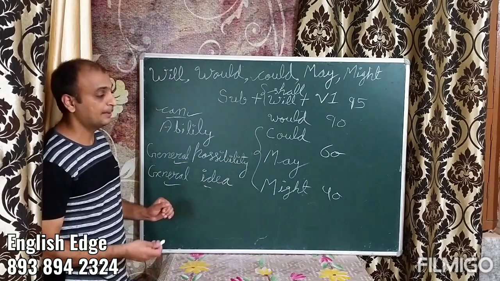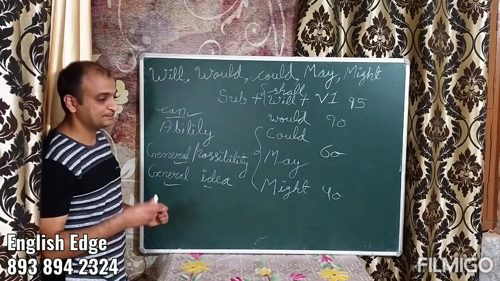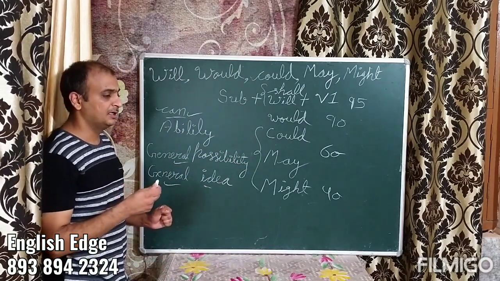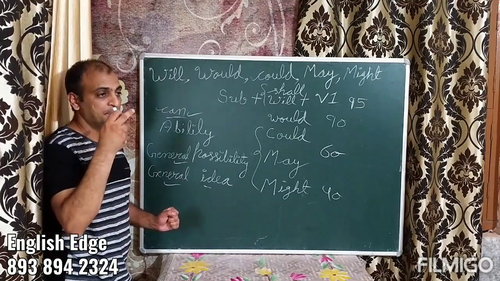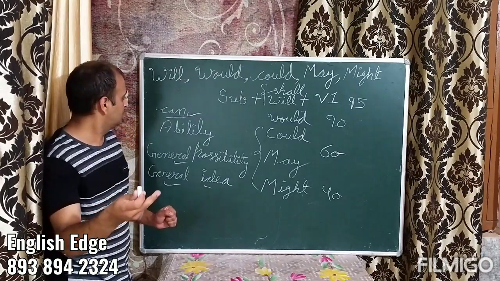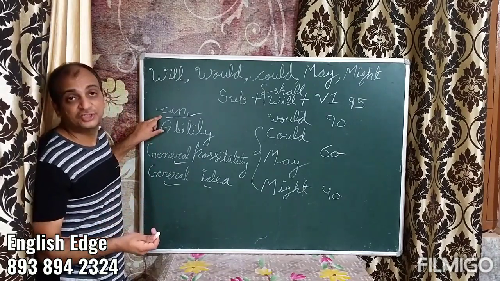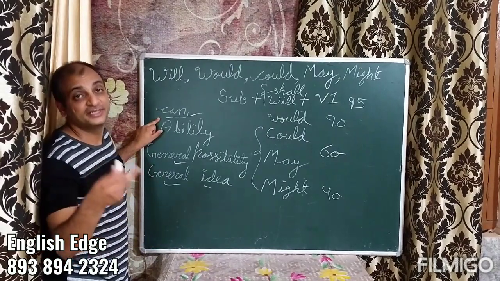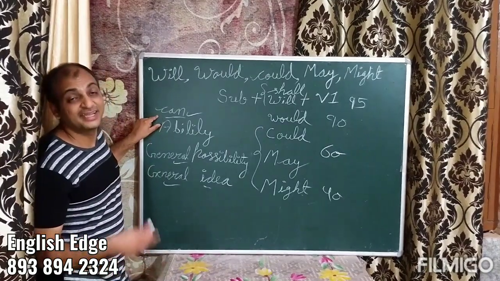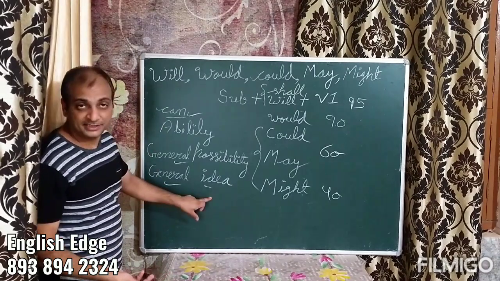Okay, let's take another example. For instance, if people cheat others, they can get cheated as well. If people cheat others, they can get cheated as well. So I used can here. They can get cheated. It's a general idea.